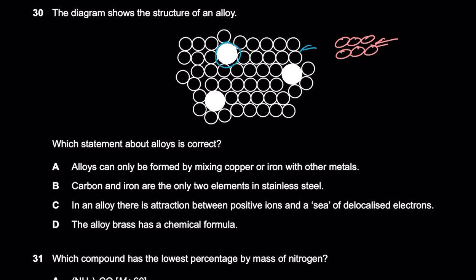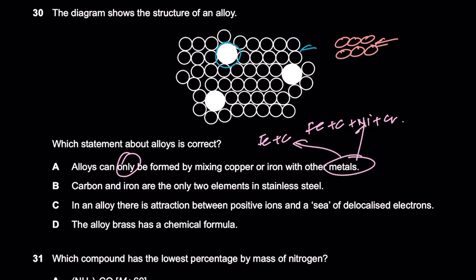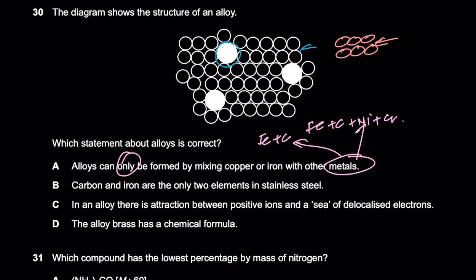Alloys can only be formed by mixing copper or iron with other elements. Only be formed? Can alloys only be formed by mixing copper? And no, steel is an alloy, उसमें iron plus carbon है. You have stainless steel, which is iron plus carbon plus nickel plus chromium. So it's not just copper or iron with other metals, right? And you could use other elements as well, like carbon, जैसे मैंने nickel, chromium तो metals हैं, but you could use other non-metals as well.